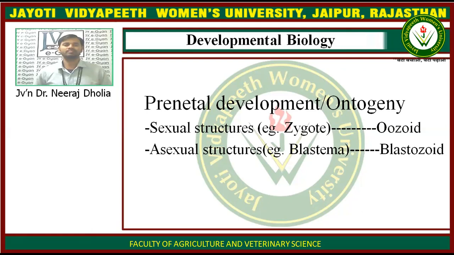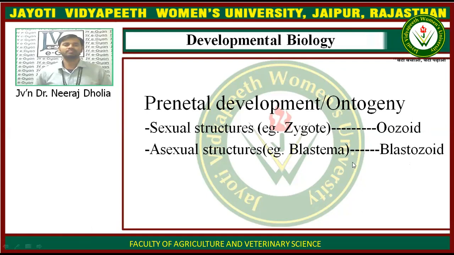The individual which is generated by the asexual structures is known as the blastozoid. And an individual which is developed from the sexual structures is known as the oozoid.